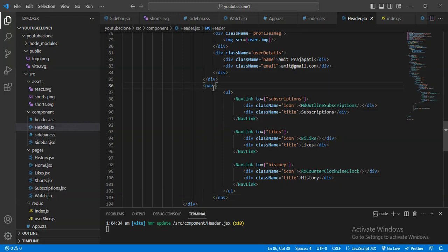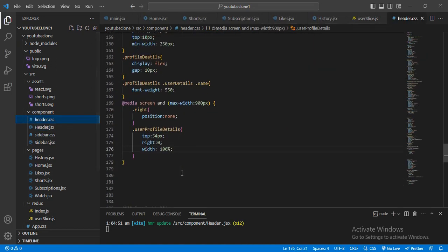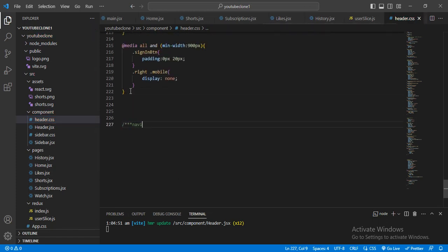Here I will give the class name sidebar, I will give the mobile nav, like that. Just copy this, and again I will come here, header.css, and below this I will give the comment navigation for mobile, like that. I was added, and here I paste this.